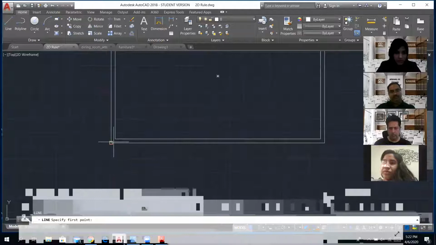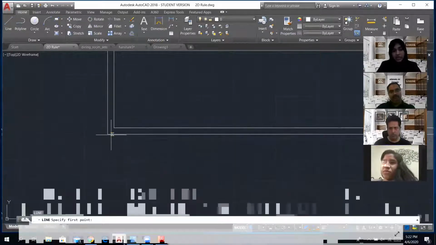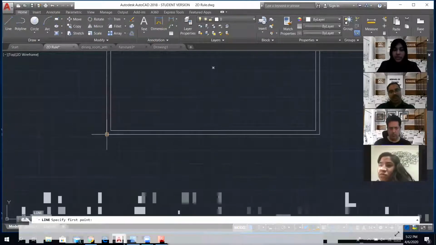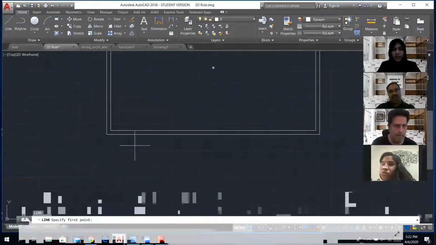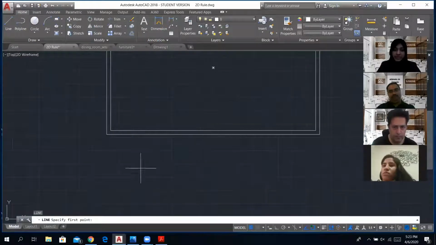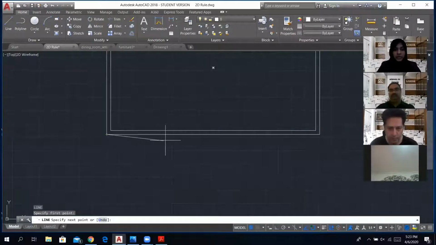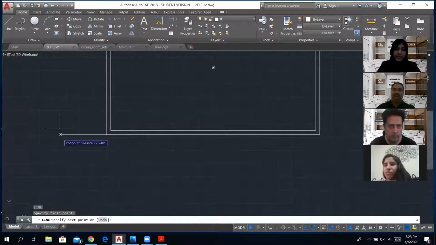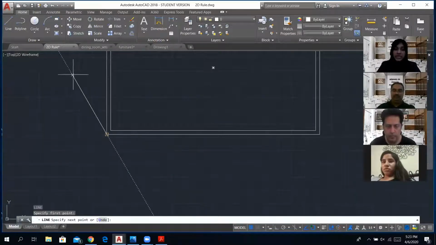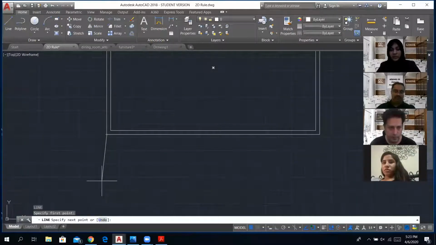From this corner, as you can see, when I'm going to draw the line, it's showing me points on the line. We have this feature where it defines points on the lines, and it's easier for us to start drawing. I want to start from these corners, and the point defining it is represented as a square. It's an endpoint symbol, all right? So I'm going to click here, and as you can see, this line has the flexibility to rotate in any direction. But for now, we are drawing the plan in a linear mode. I'm going to restrict the movement of this line to 90 degrees.